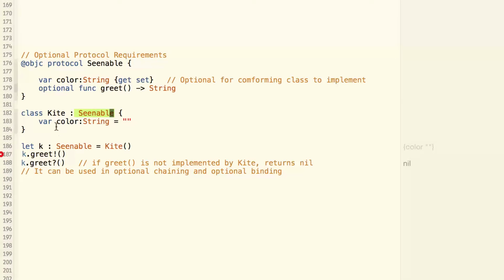I have to have the color property, but I don't have to have the greet function. But the problem is, if I create a k which is a Sunnable, I don't know if k has the implementation of the greet function or not. So if I do k.greet and k doesn't have the greet method, then this will cause a runtime error. A safer way to do this is using k.greet?. Now, if the greet method is not implemented, this will simply return nil.